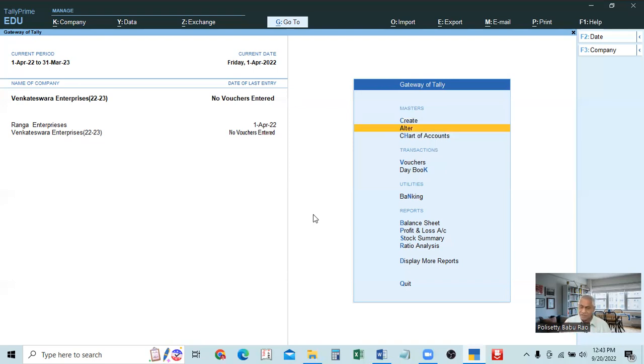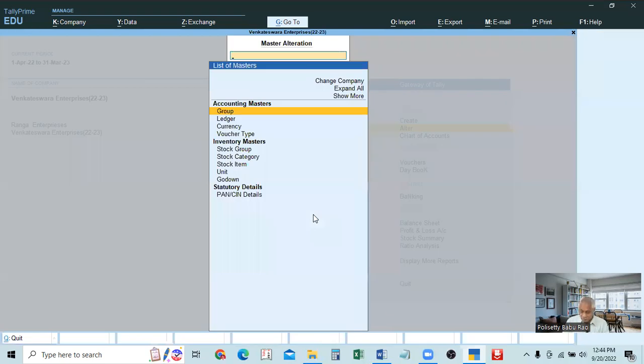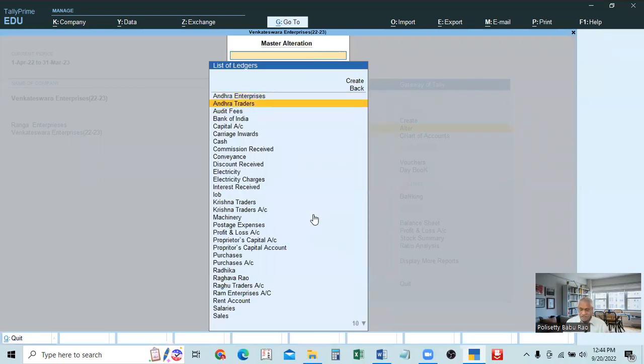Many accounts, ledgers are created at a time, they are also single ledgers only. All the ledger accounts, whether created singly or as multiple ledgers, the list will be displayed in the alter button only. In the create button, we can create. If you want to see them, we have to go to the alter button. So if you go to the alter button and select ledgers, all the list will be displayed.